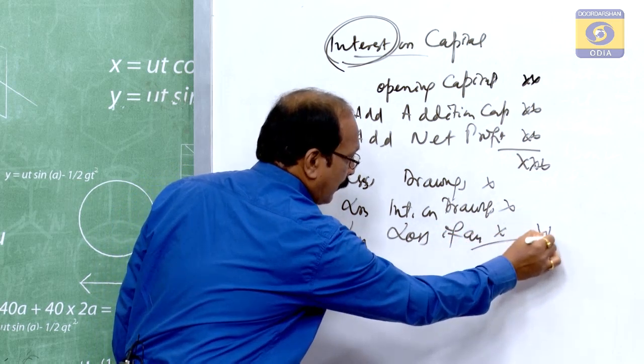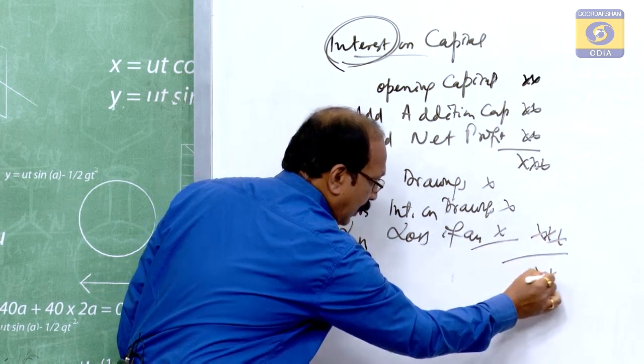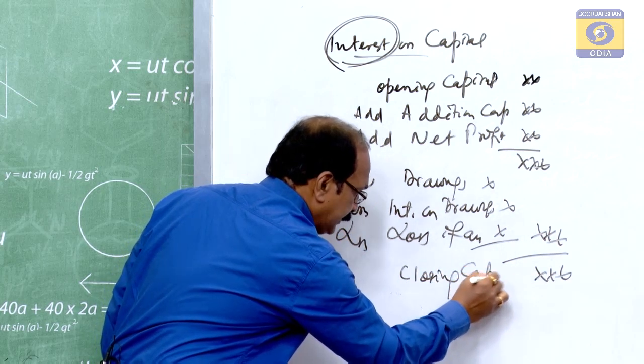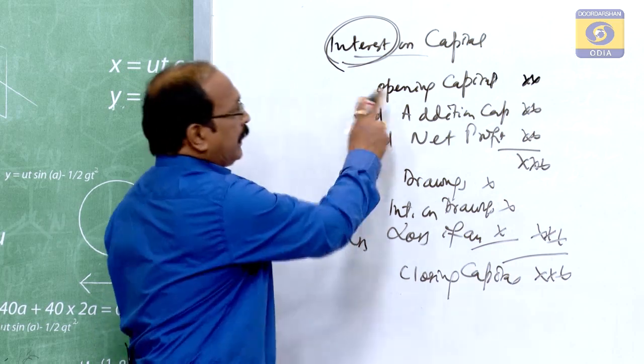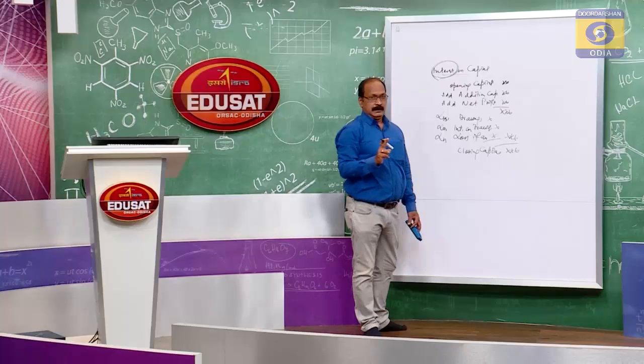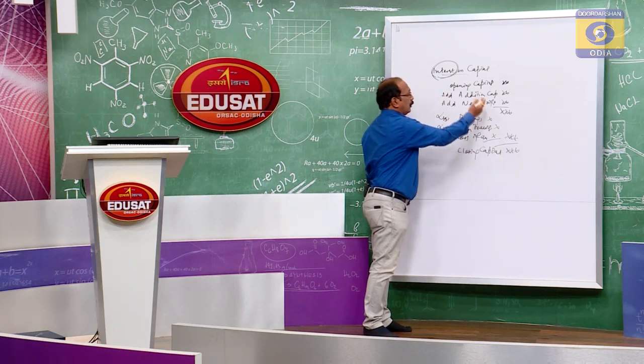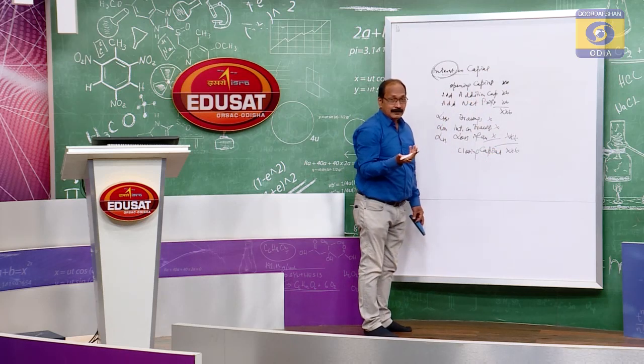All these things you have to deduct, then you will get the closing capital. So, in the question, if the opening capital is missing, then from the closing capital you have to find out the opening capital. How?